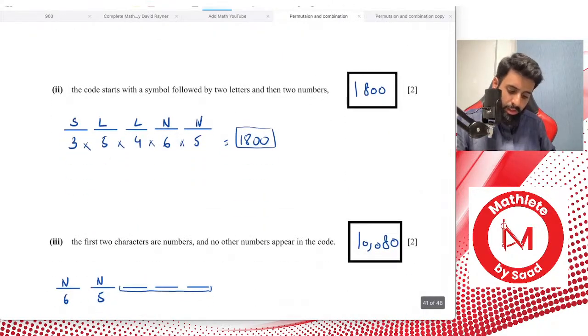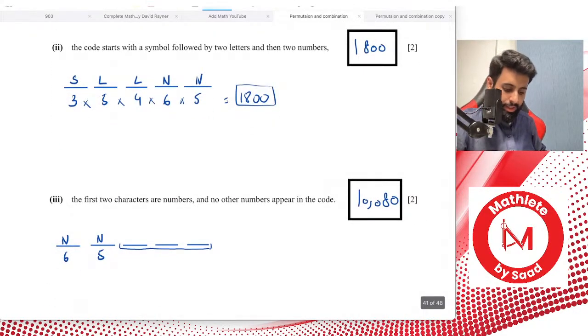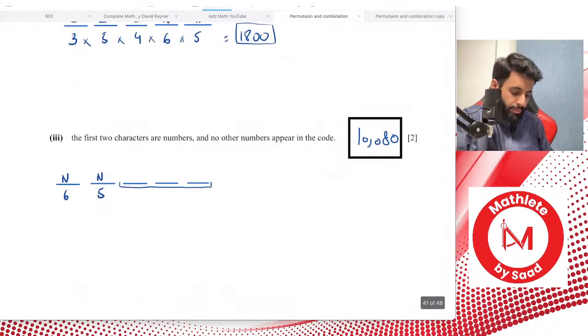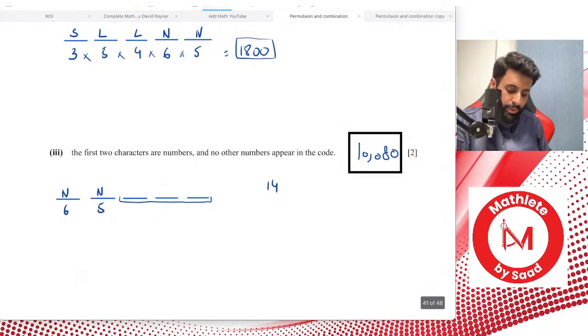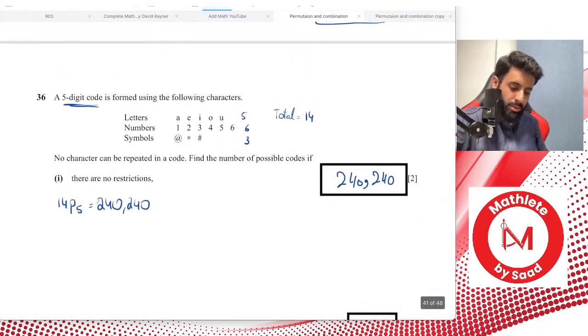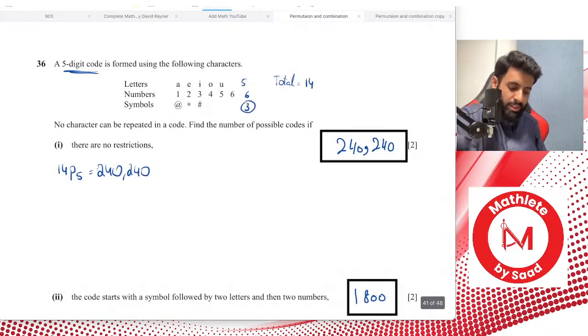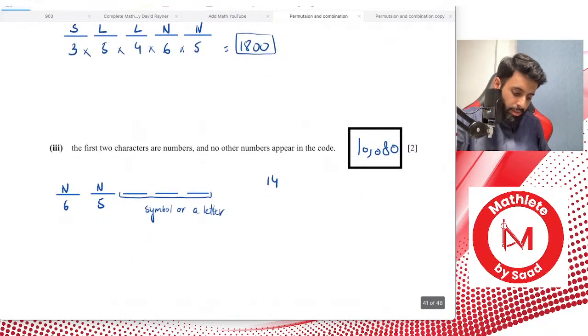Okay, let's read the question again. It says the first 2 characters are numbers and no other number appears in the chord. So remember, you had 14 to choose from. And now you got to make sure that whatever you have in the next 3 places is either a symbol or a letter. So what does that mean? That means you have 3 symbols and 6 letters, 3 symbols and 5 letters. So that means 8. Now if you want a symbol or a letter, that means you have 8